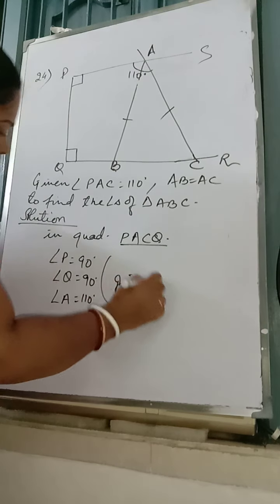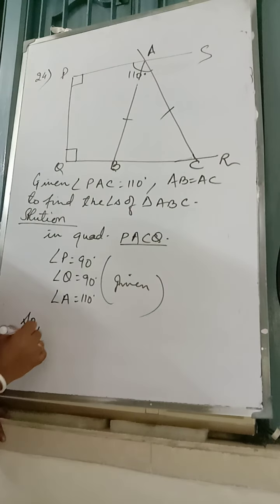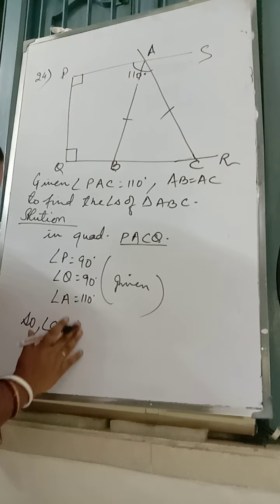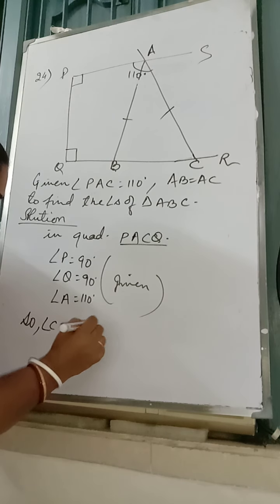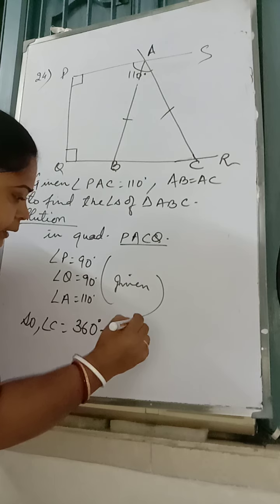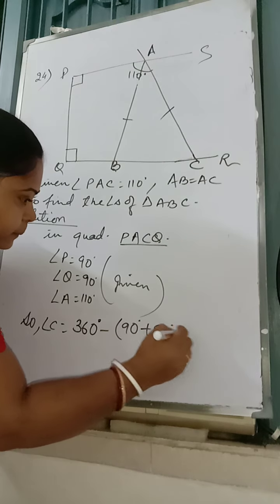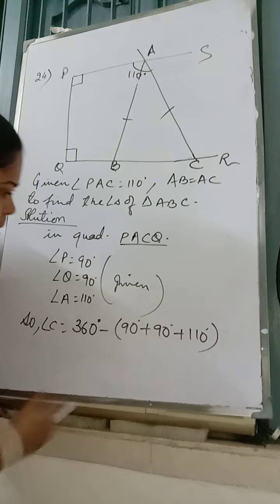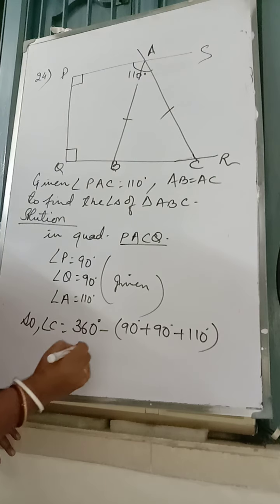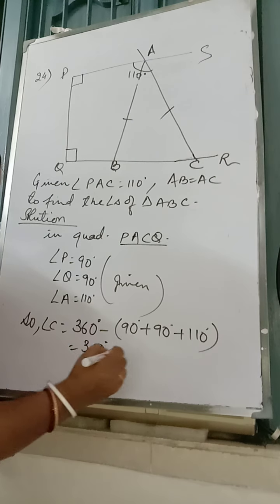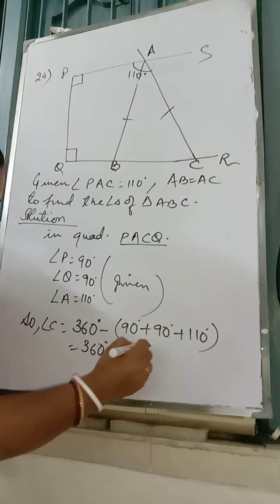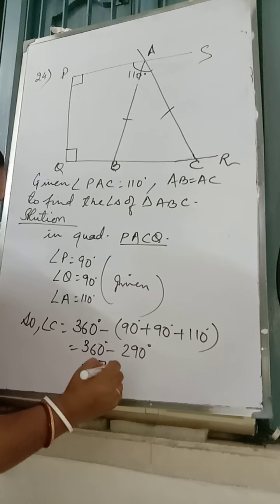Is it? So angle C would be 360 minus 90 plus 90 plus 110, as the sum of angles of a quadrilateral is 360. So this gives you 360 degrees minus 290 degrees, or 70 degrees.